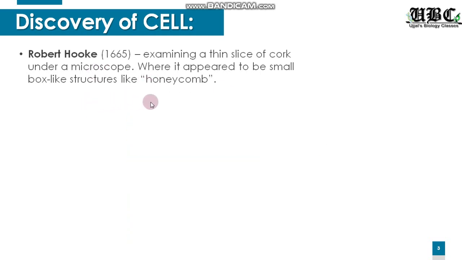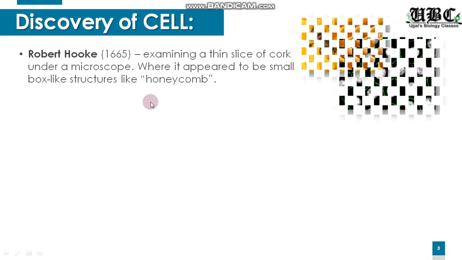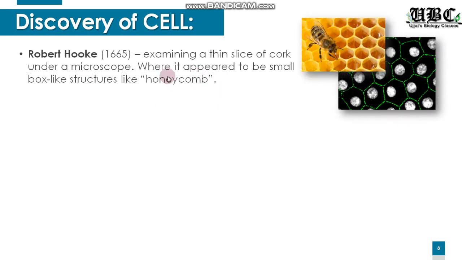So what did he observe? He observed the cork structure to be very small box-like structures, and it looked just like a honeycomb. Now we know inside a beehive, the honeybee makes a special structure where it can store all the nectar or the honey.